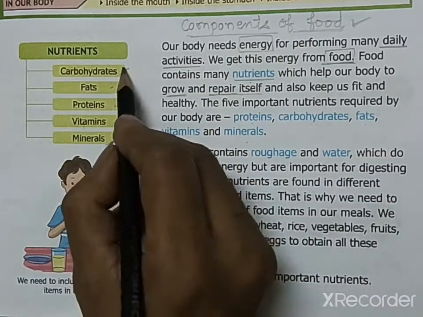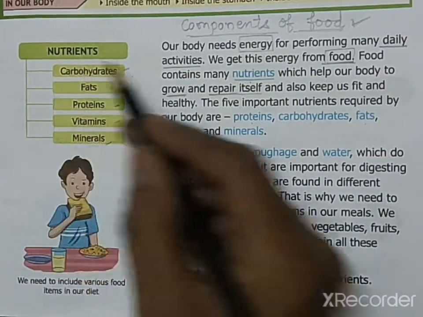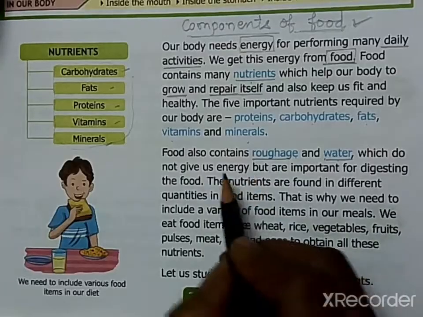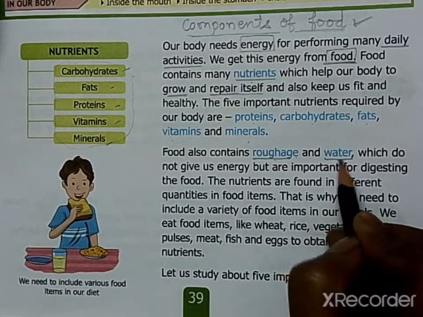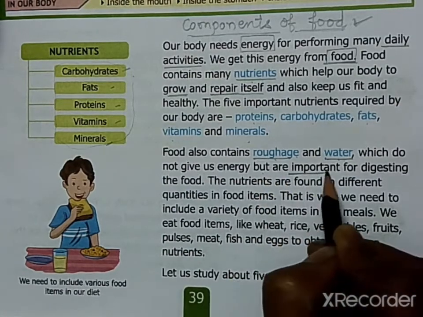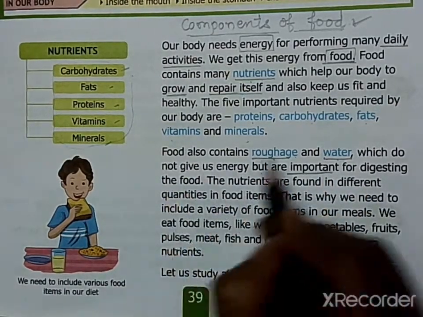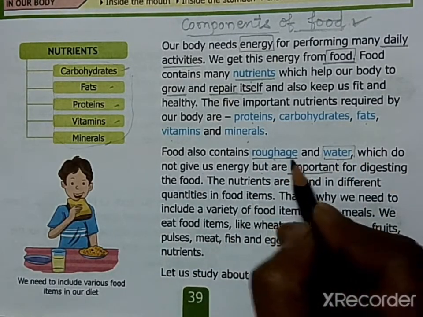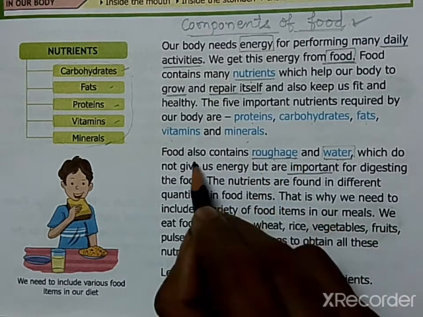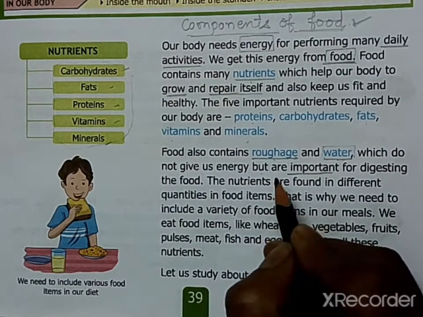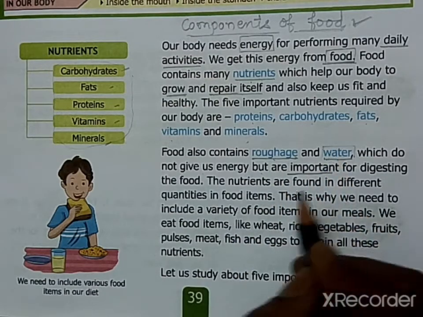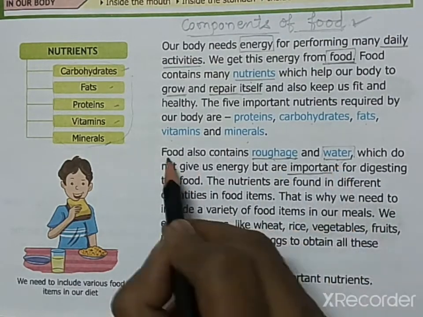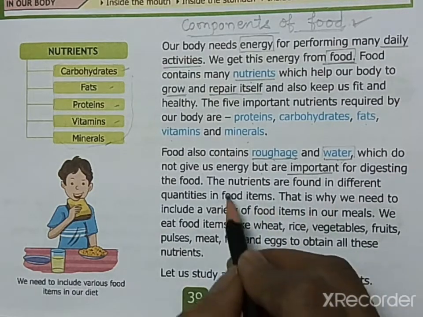All these nutrients that are needed by our body, we get from the food that we eat every day. Food also contains roughage and water, which do not give us energy, but they are important for digesting the food. Now what is roughage? Roughage is the fibers present in the food, and it helps the digested or undigested food move through the digestive system. So roughage and water are also important for digestion of food.